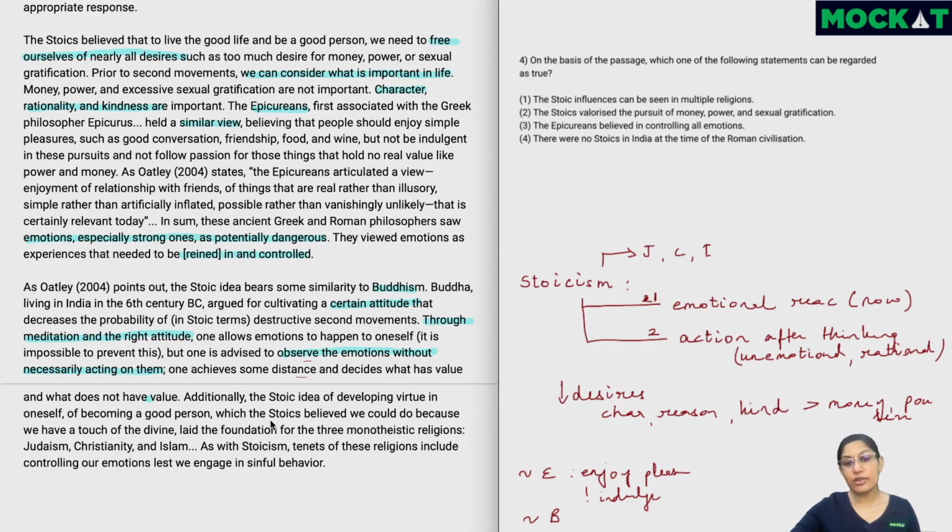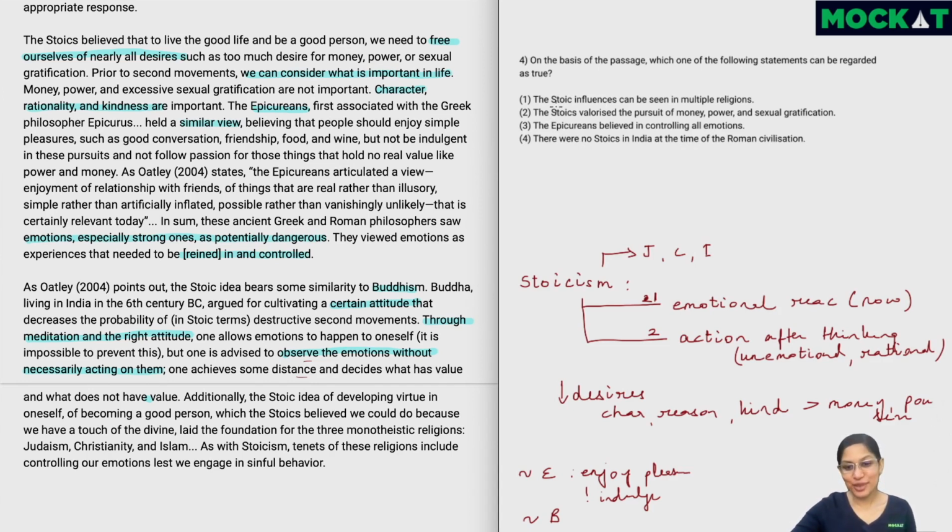Now we can quickly solve the fourth question, because this will be quicker, and then we'll come back to the third question, which is a tad trickier, but I will teach you a shortcut for it. On the basis of the passage, which of the following statements can be regarded as true? So that means out of all of these four, one option is going to be true. So we just need to find it.